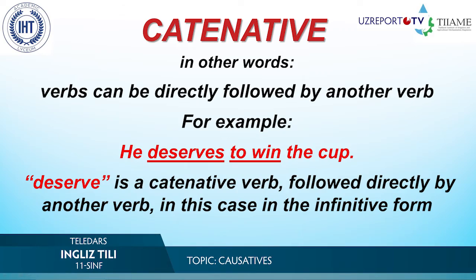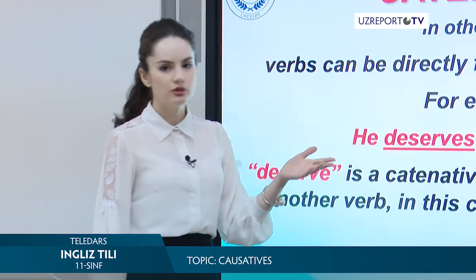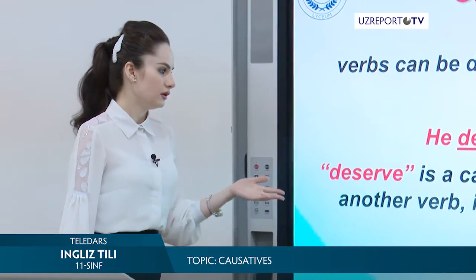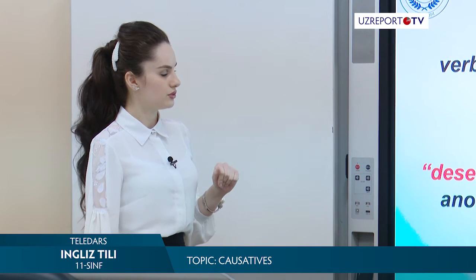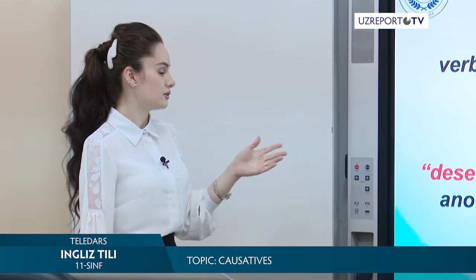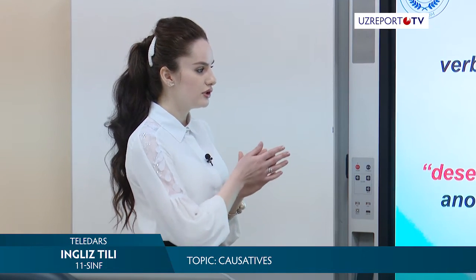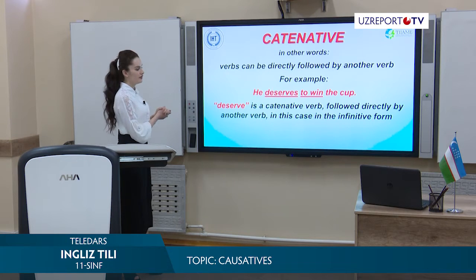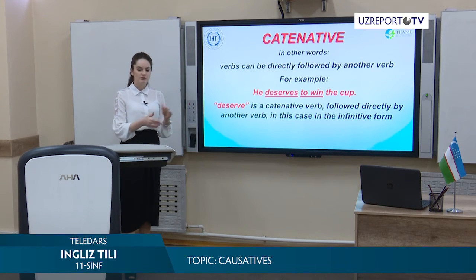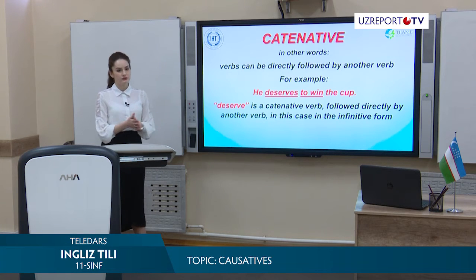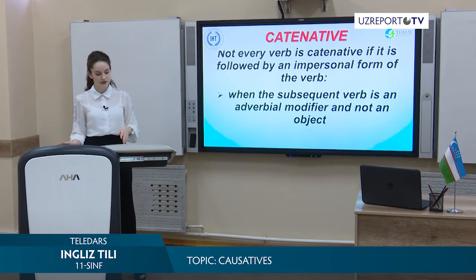Because it is directly followed by another verb, win, and you may see the infinitive form with the verb win. So deserve is a catenative verb followed directly by another verb, in this case in the infinitive form. It may be different non-finite forms of the verb. Or, please look at another slide.